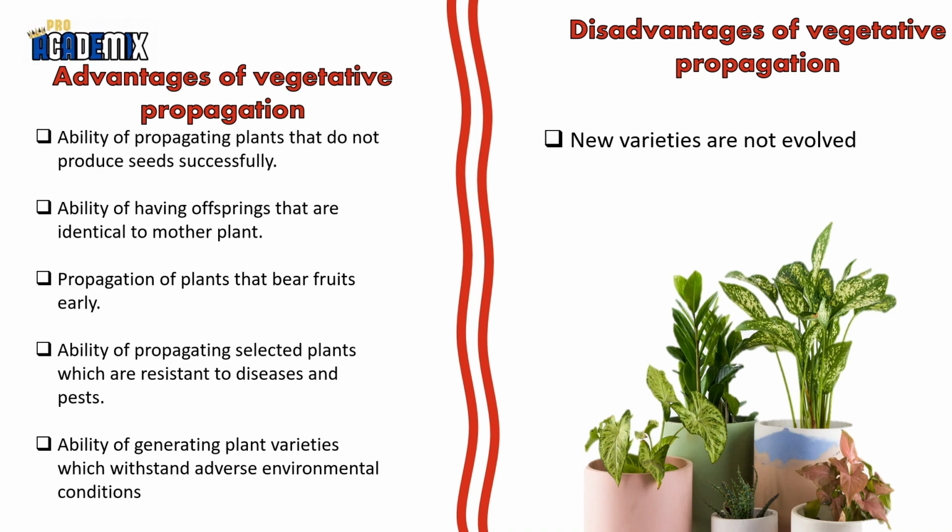Ability of generating plant varieties which withstand adverse environmental conditions. There is only one disadvantage, maybe more, but in your textbook, there is only one. New varieties are not evolved.